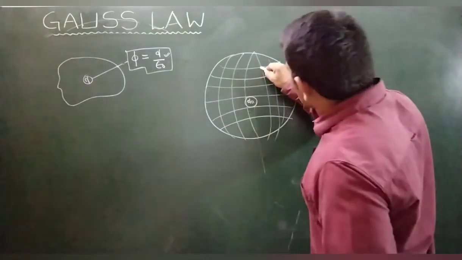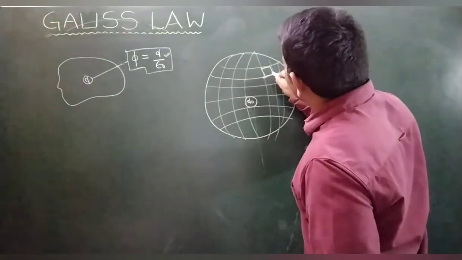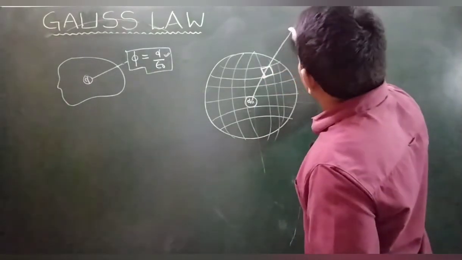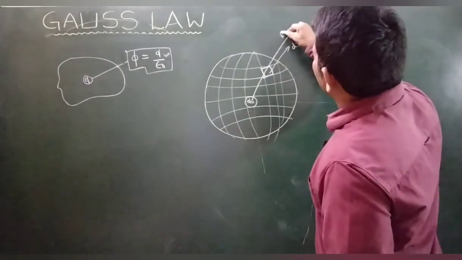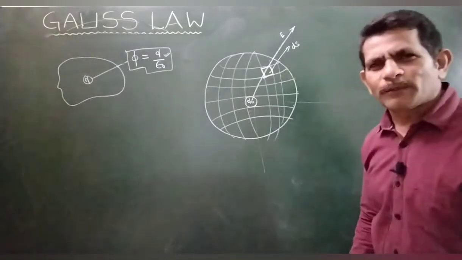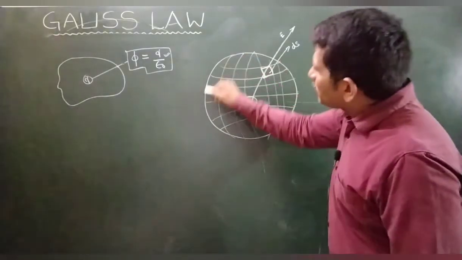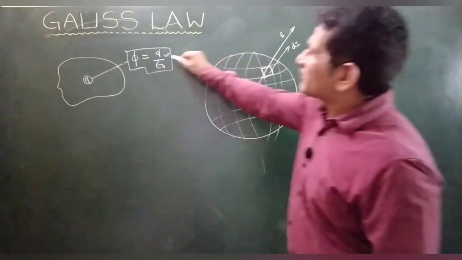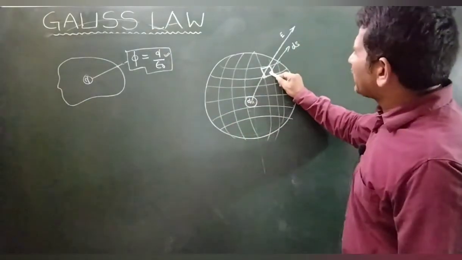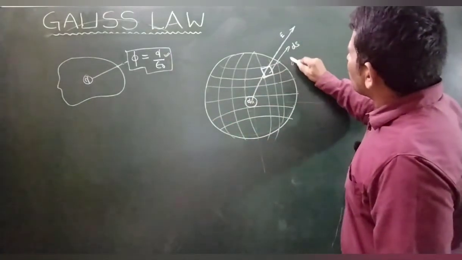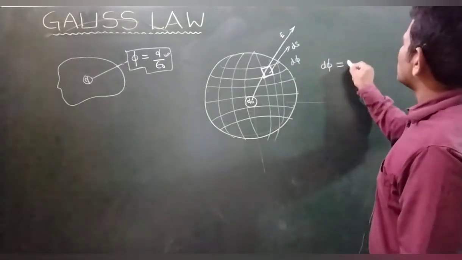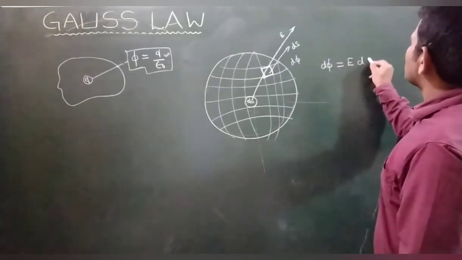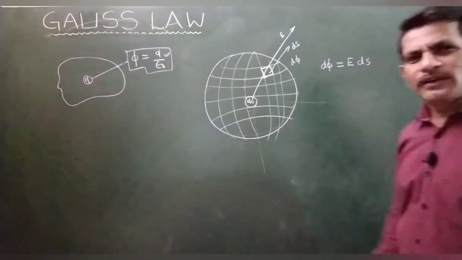If a small area is taken, this is ds, this is electric field E. Are you getting my point? Throughout the surface, the flux will be phi. But for a small area, you can call the flux d phi. That d phi is equal to E ds. Are you getting my point?